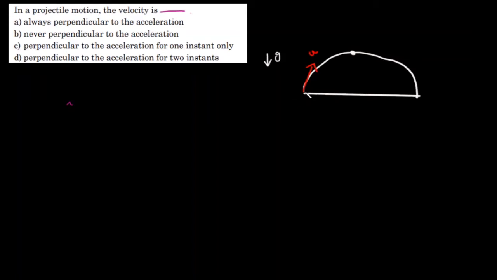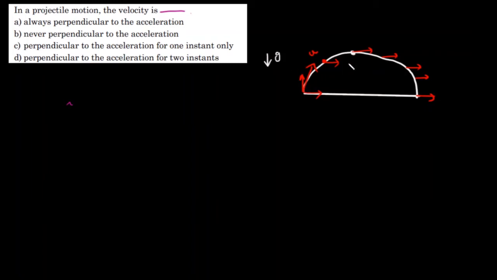Okay, so one component will be in the horizontal direction, one will be in the vertical direction. Let us just find out how it looks. This is the horizontal component, this is the vertical component. Now if I take this point, the horizontal component at each and every point is not going to vary in its magnitude, and it will always be like this only, right?